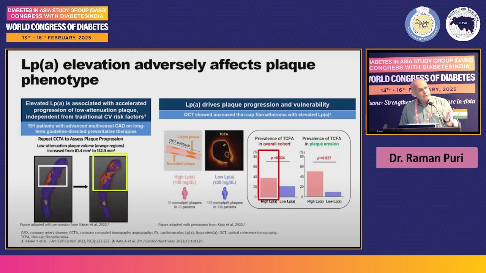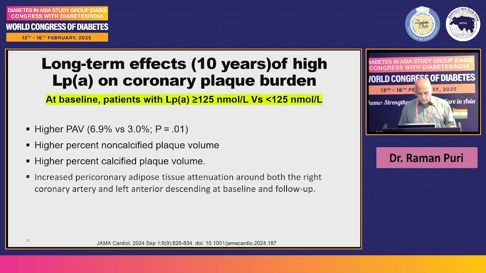And in another study, it was found that as compared to less than 30 milligram, more than 30 milligram lipoprotein A had an increased prevalence of thin cap fibroatheroma. You know that if the cap thickness decreases to below 65 micron, it becomes a thin cap, and it is very vulnerable to cause acute coronary syndrome.